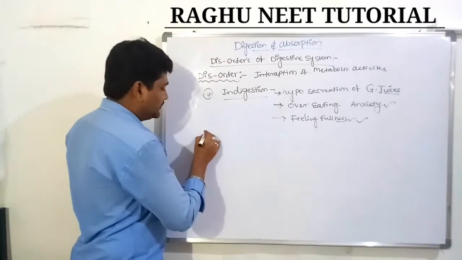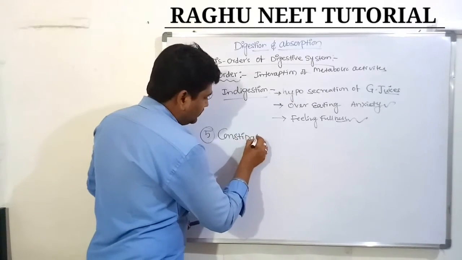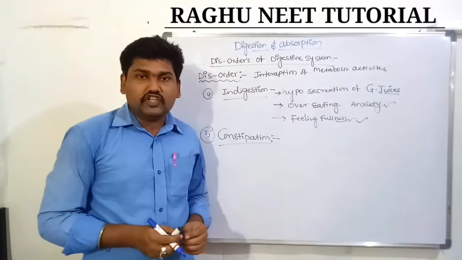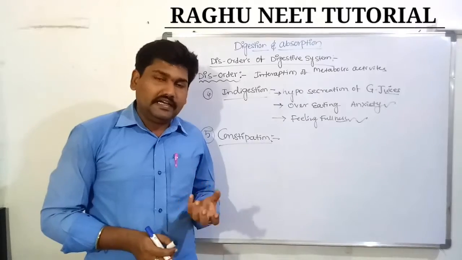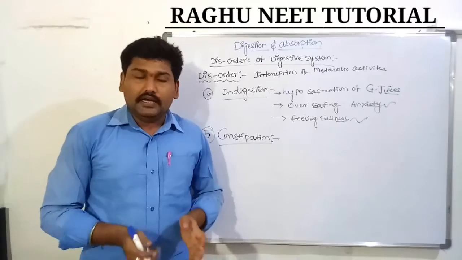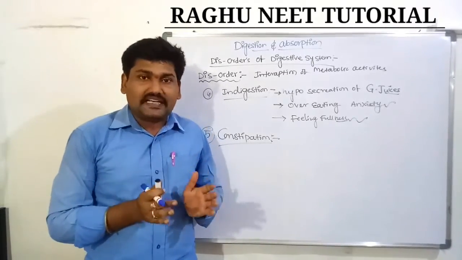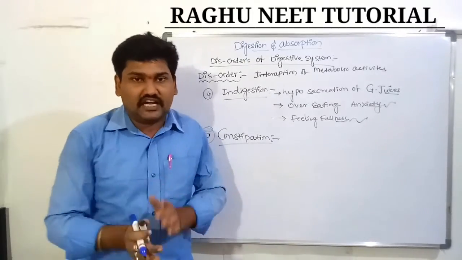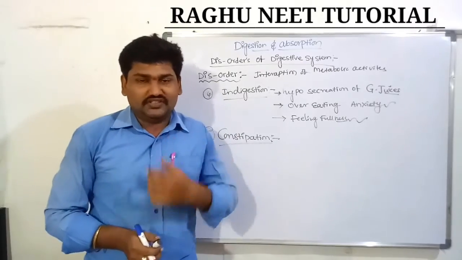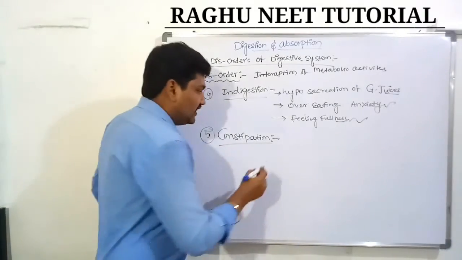The last one is constipation. What is constipation? Constipation is nothing but the fecal material converting into a hard substance in the large intestine. It does not respond to peristaltic movement, so it stays in the large intestine for up to 36 hours. It means there are no regular motions. Irregular motion of fecal material is known as constipation.